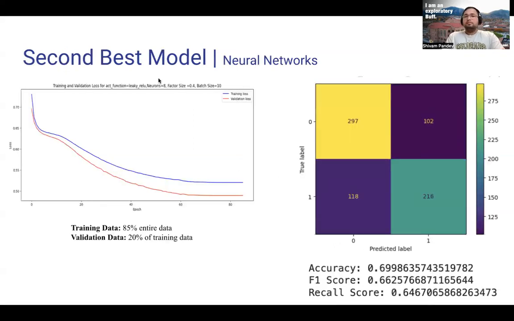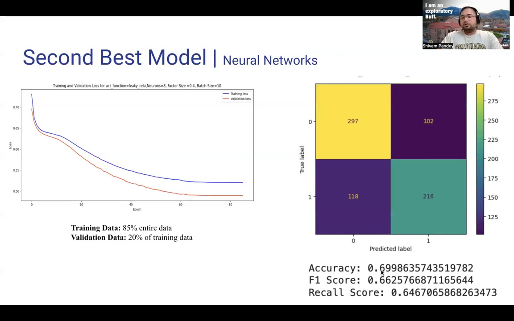Okay, so let's start with the second best model, which was neural nets. For neural nets, we trained different models for optimization based on different activation functions, different numbers of neurons, different filter sizes and batch sizes. And this is the optimal model that was found based on the training and validation loss. We see that the training loss and validation loss both reduce over the number of epochs and become almost constant after some time, which is a good sign.